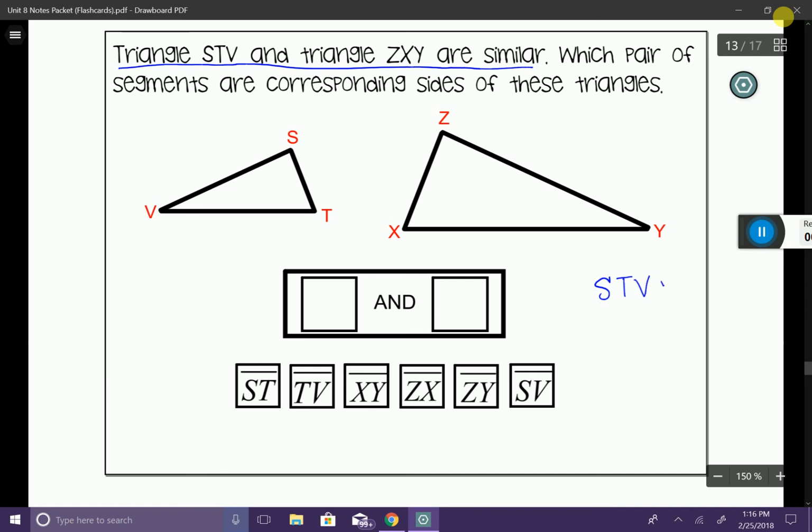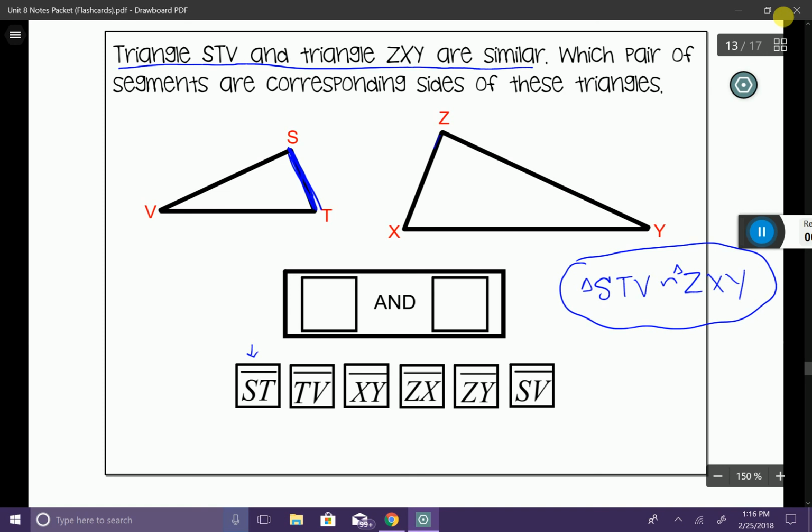STV is similar to ZXY. And of course, those are triangles. I could use this little thing to help me out as well to answer this question. But let's go ahead and look at it. We have the option ST here at the bottom. So let's see who ST corresponds to.